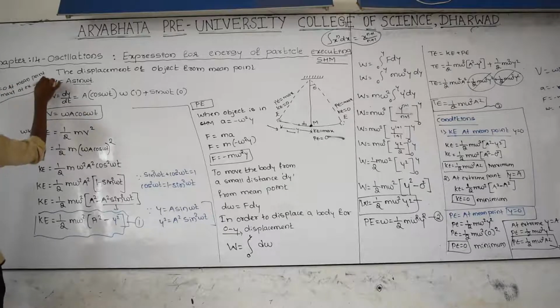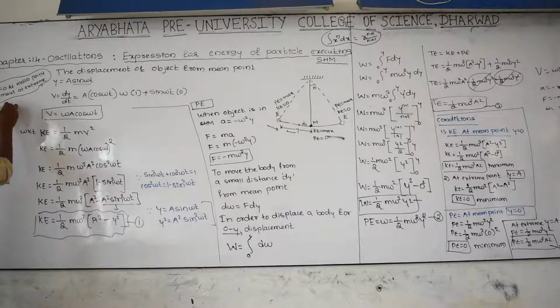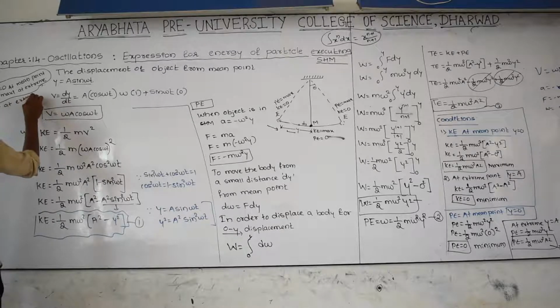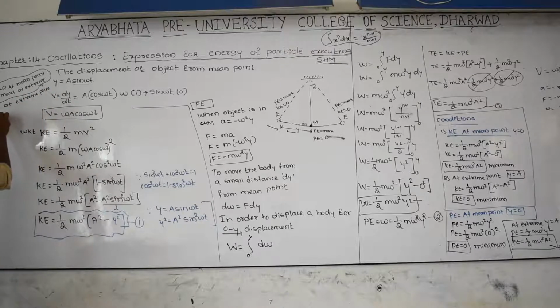And exactly opposite of this is potential energy. Potential energy is equal to 0 at mean point. This is maximum at extreme point.